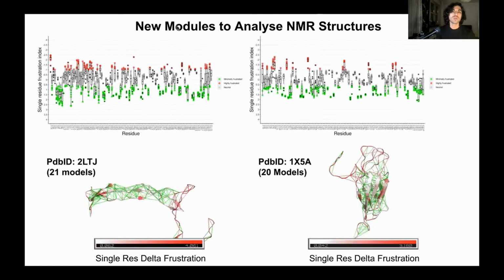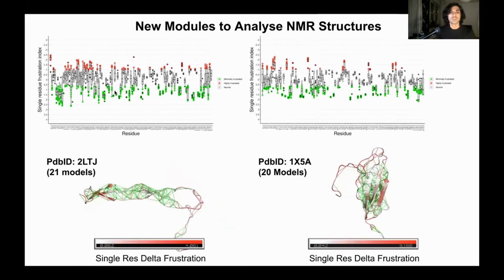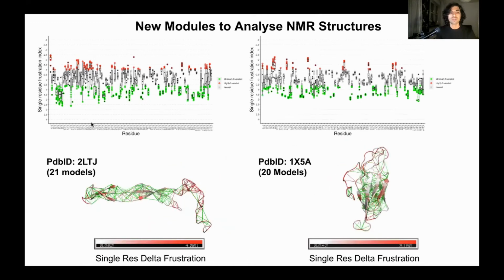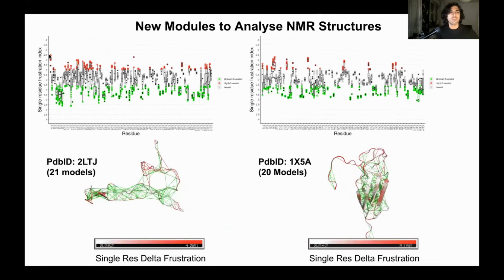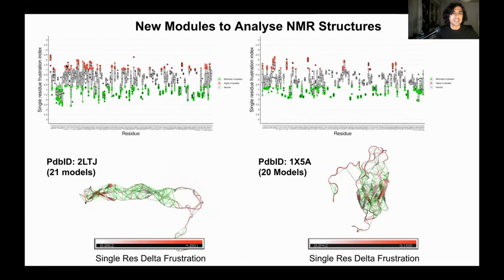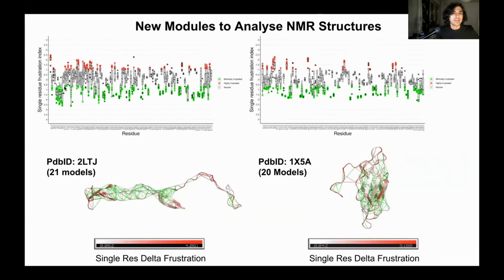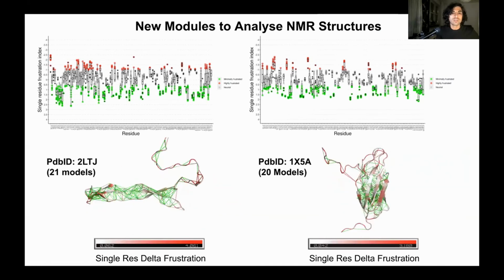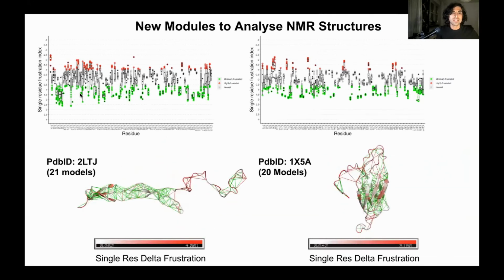So we created new modules to analyze NMR structures. For example, for these two examples here, we can calculate how frustration is distributed for the different residues across models. We can see that there is variation for the different residues. Some residues vary little, some others vary more.